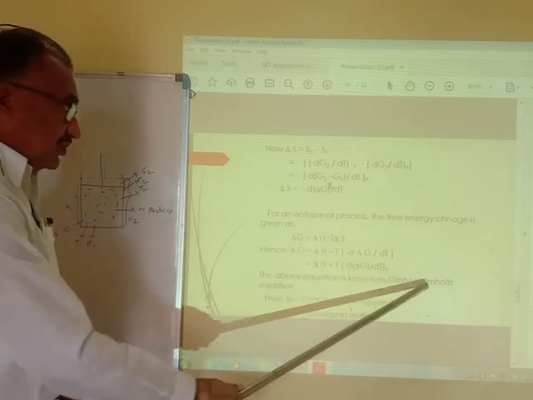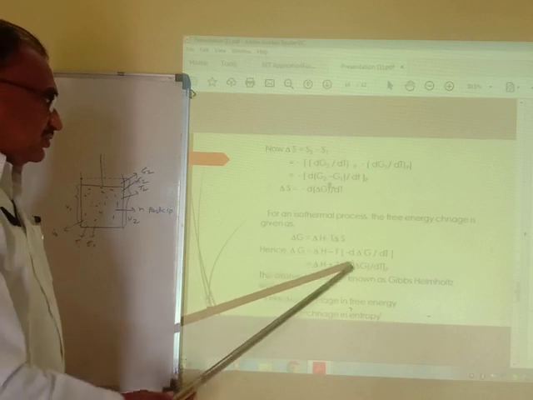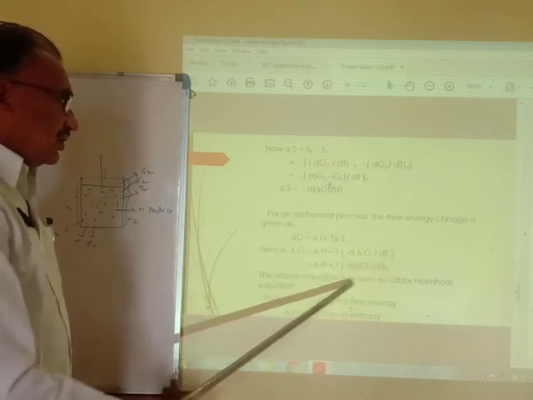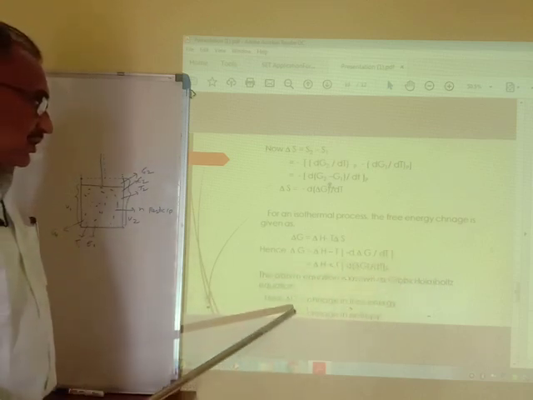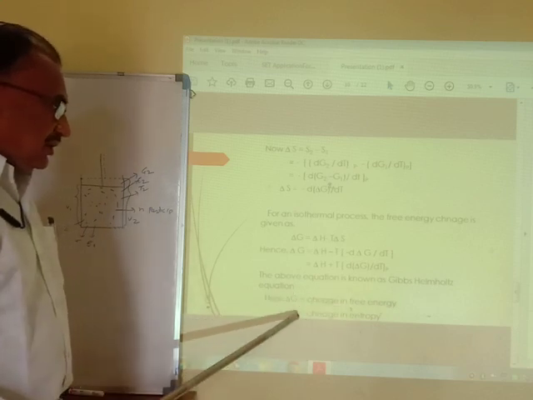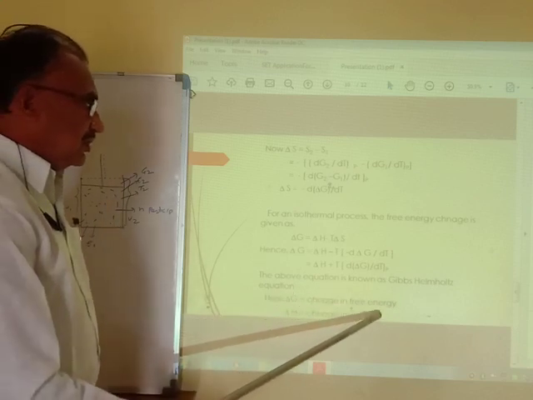The above equation is known as the Gibbs-Helmholtz equation. Here delta G is the change in free energy, and delta S is nothing but the change in entropy.